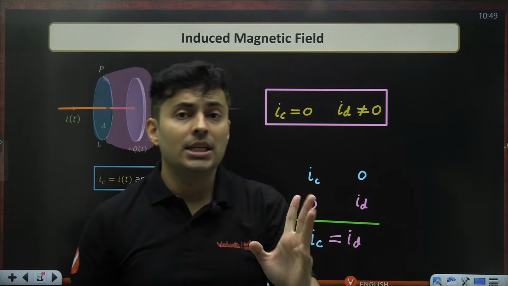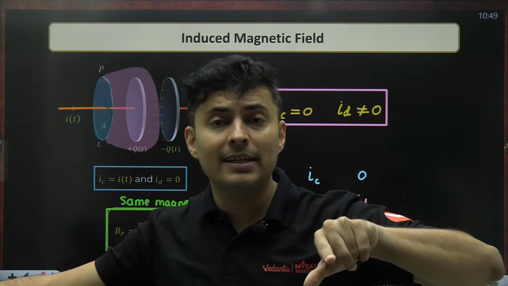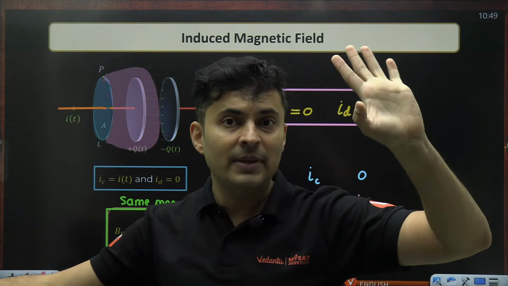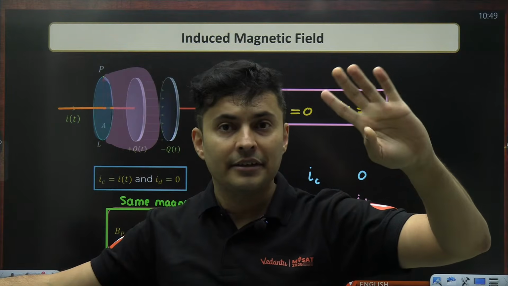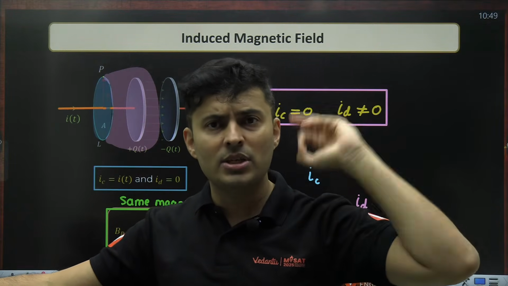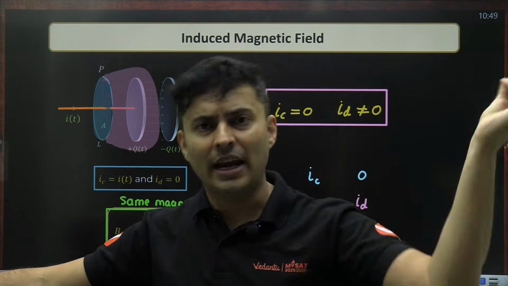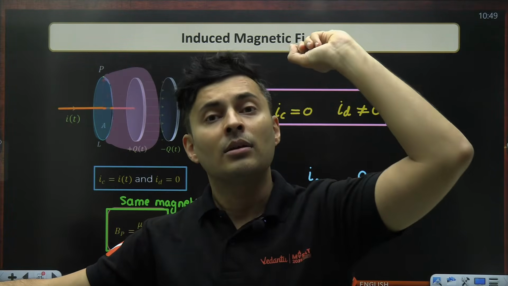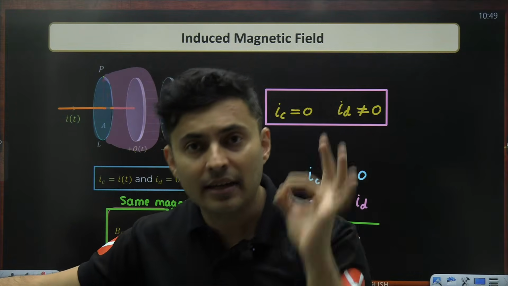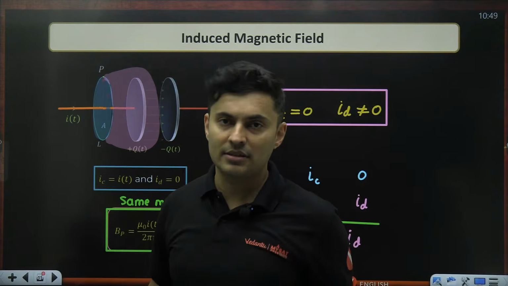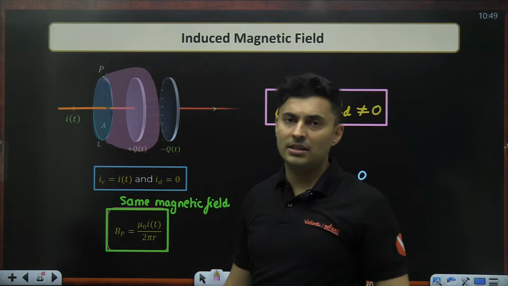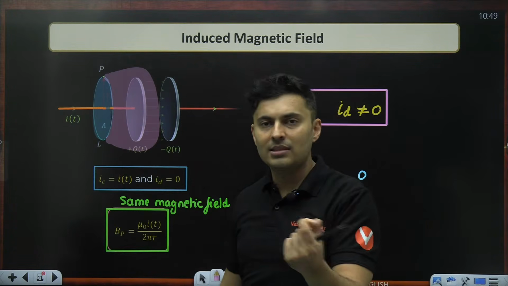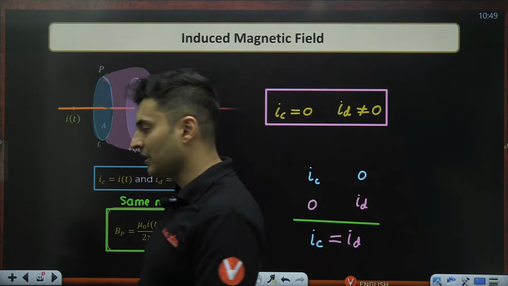Displacement current will need changing electric flux. How will that electric flux change? Because of changing current. So displacement current does not necessarily need changing current. If somehow you are able to change electric flux, that's enough. Whether somebody is physically putting charges or changing the current, it doesn't matter. What it needs is changing electric field lines, not necessarily changing current. Yeah, changing the current can also produce changing flux, which can also create displacement current.